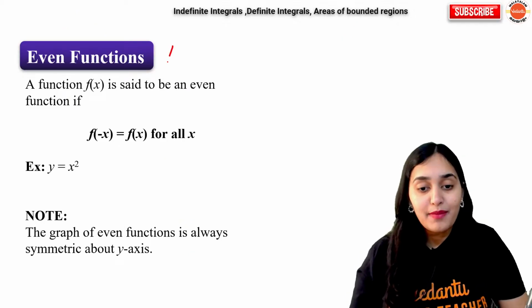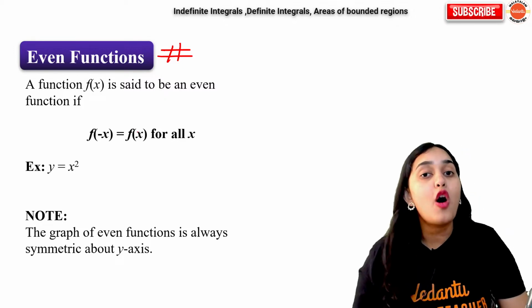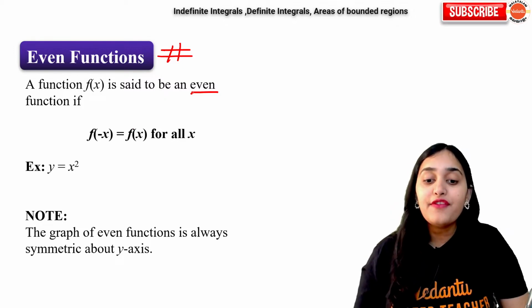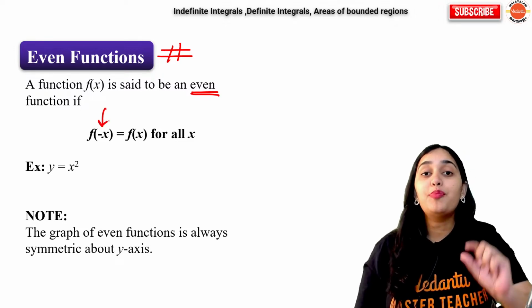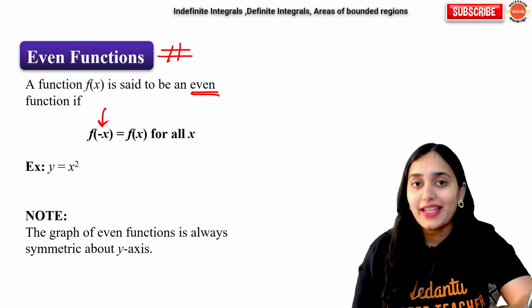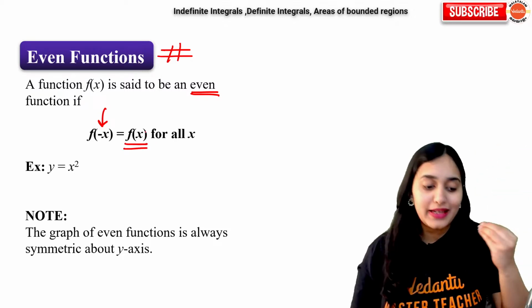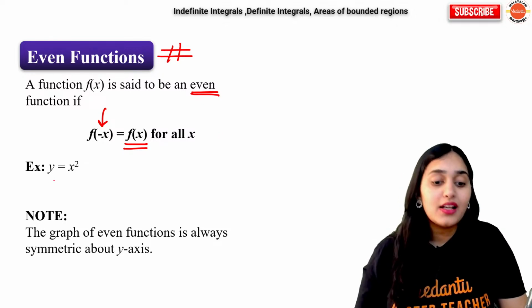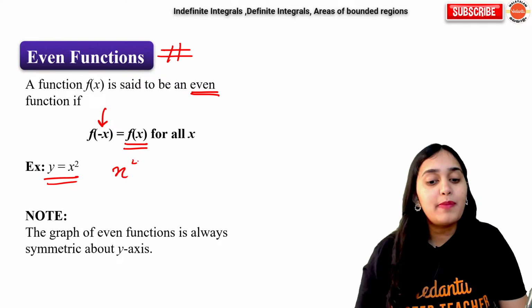Now, one very important formula here. What are even functions and odd functions? Even functions are the functions where if you put negative of the variable, the function finally comes out to be the same. For example, y is equal to x square or x to the power 4.